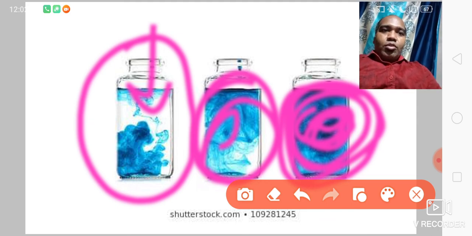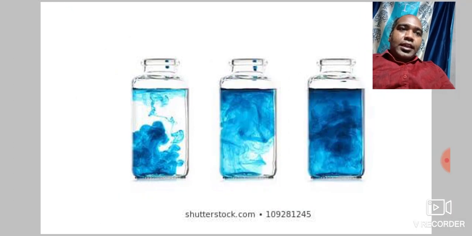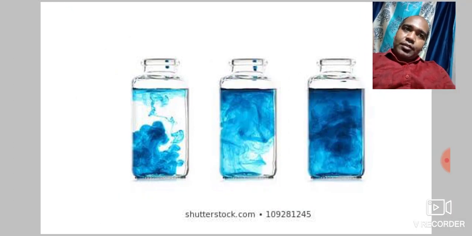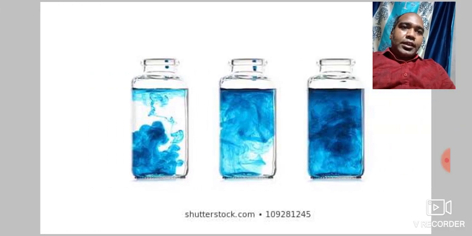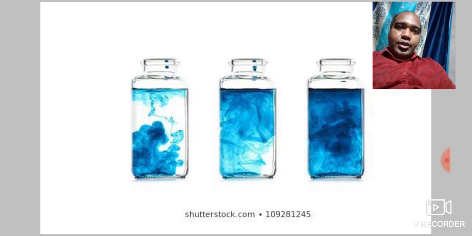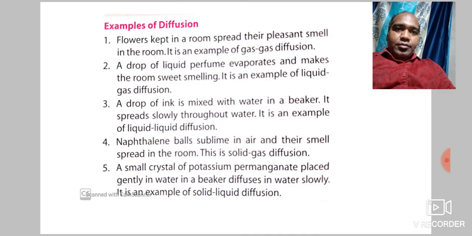So this is what kind of diffusion? This is called liquid diffusion. Okay, so ink is a liquid, water is a liquid, so you can see finally it is mixed completely. Got it?